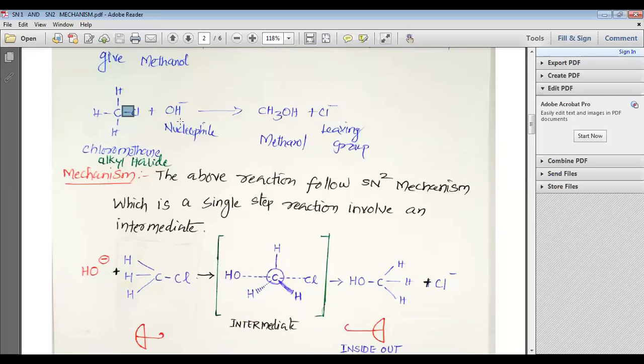Whereas 2 electrons brought by the nucleophile are donated to the carbon and the new bond is formed. The above reaction follows the SN2 mechanism, which is a single step reaction which involves an intermediate, my dear students.